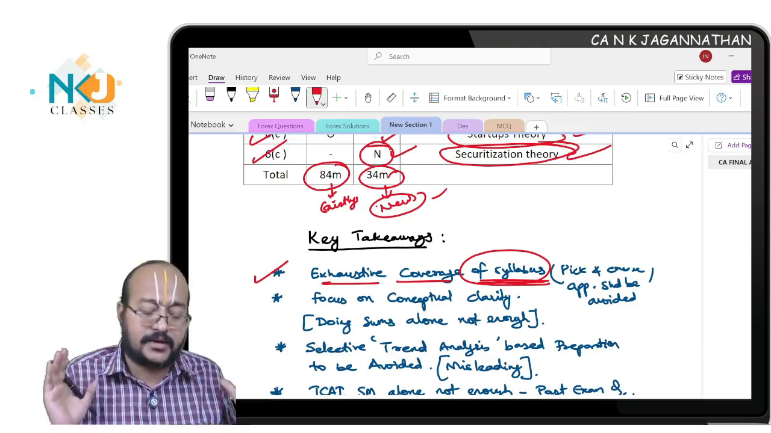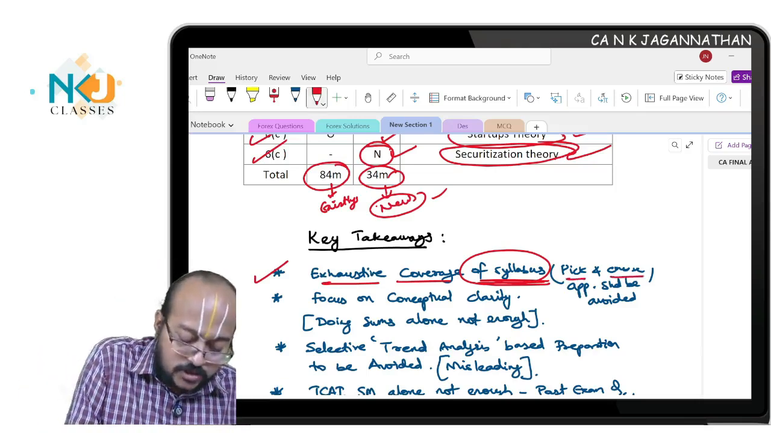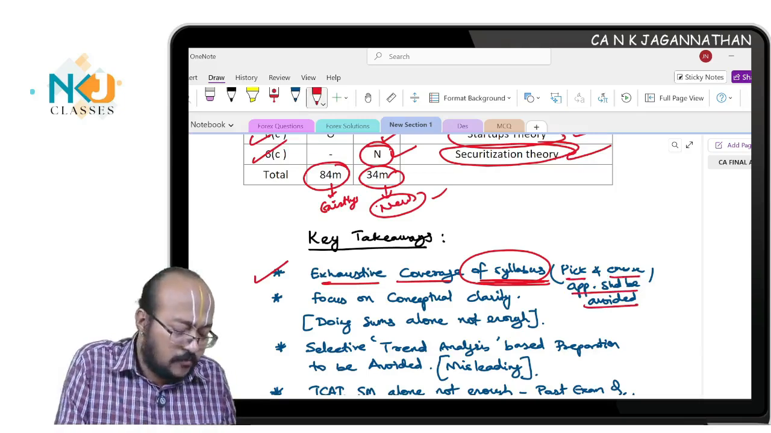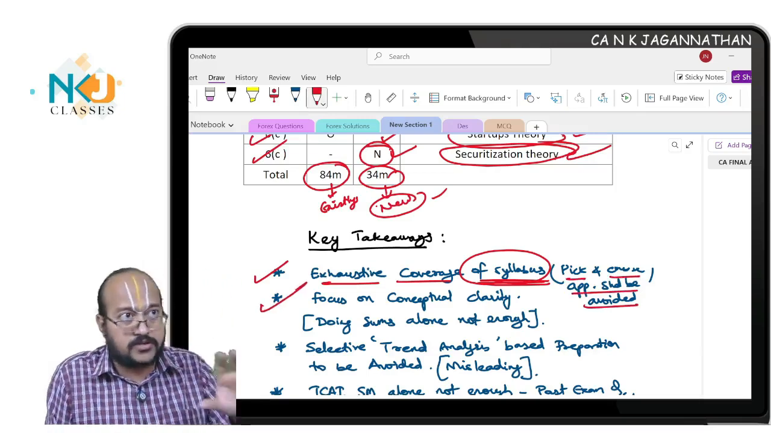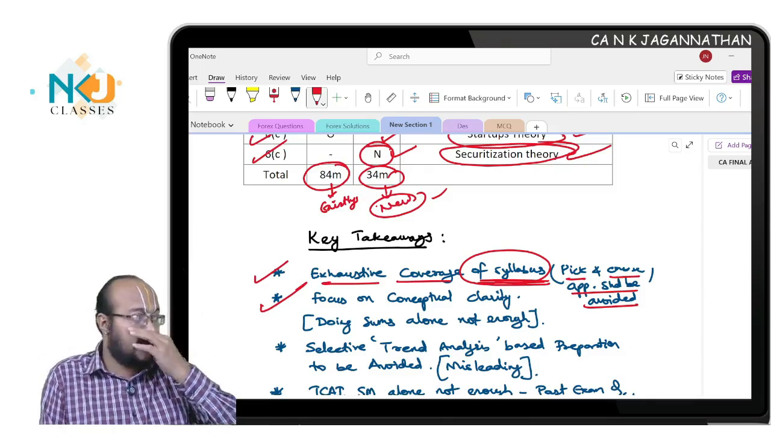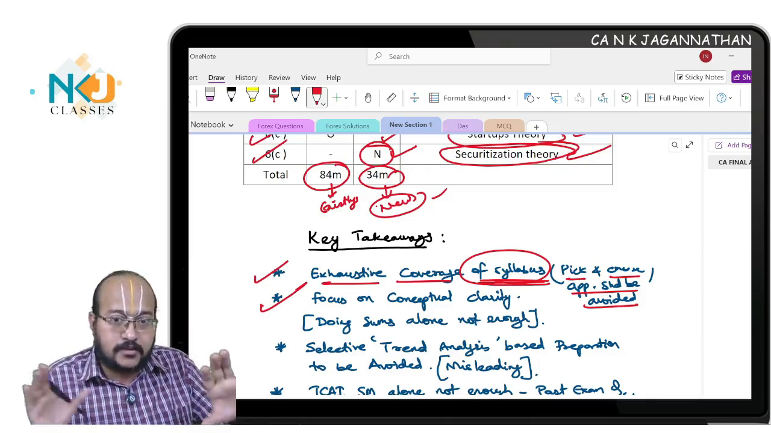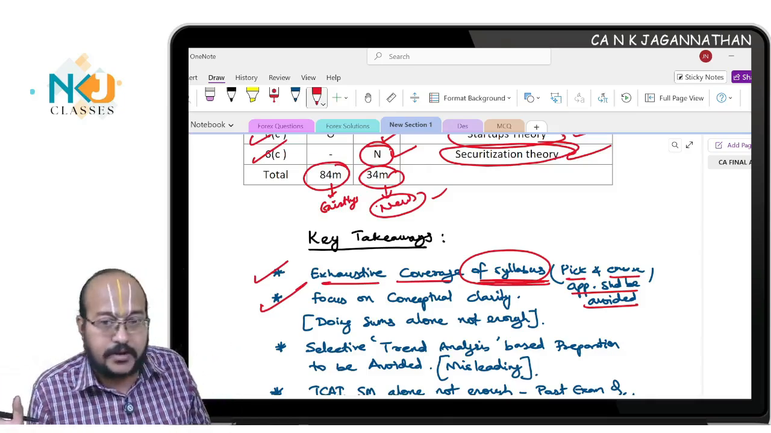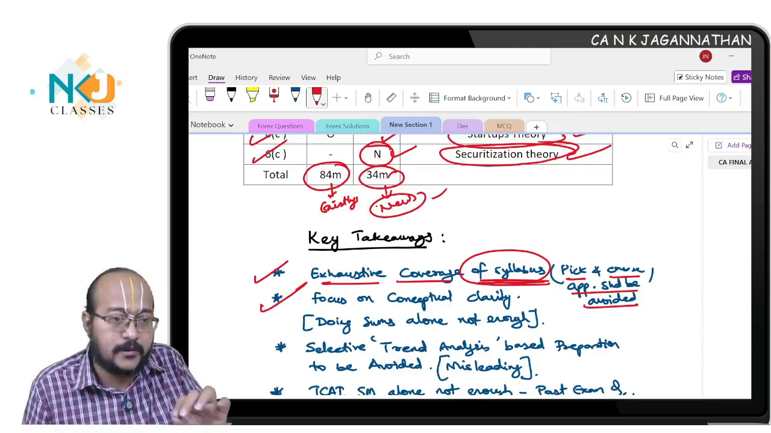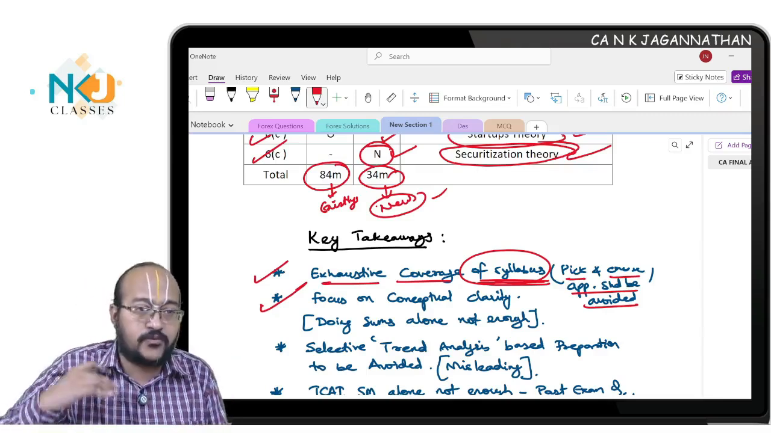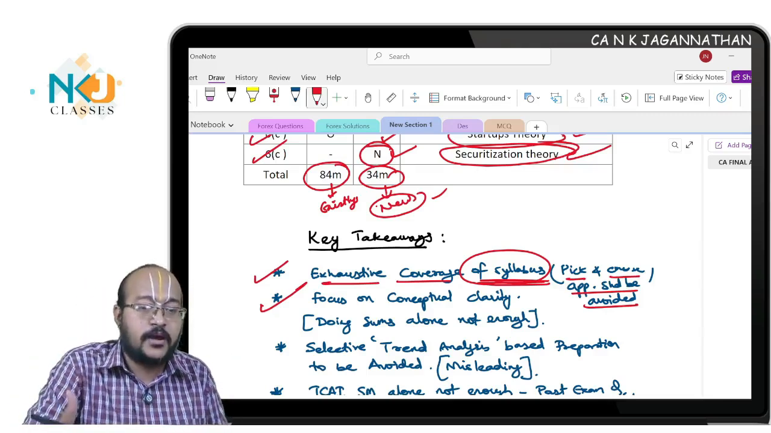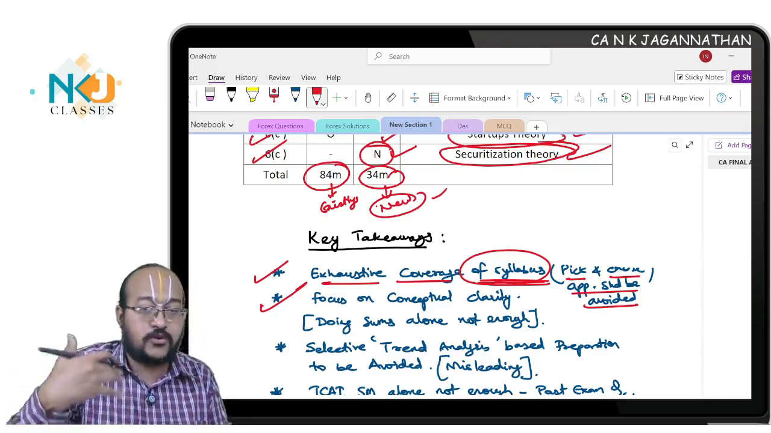Prepare thoroughly the entire syllabus. That is the first one. The pick and choose approach should be avoided. That's my humble request. Next is focus on conceptual clarity. If you see the entire syllabus, our subject AFM is very conceptual. It's not as lengthy as FR or direct tax, but it is very conceptual and tricky. Very technical in nature, which means you have to understand the concepts well, then you have to properly revise it also, because you will forget easily.